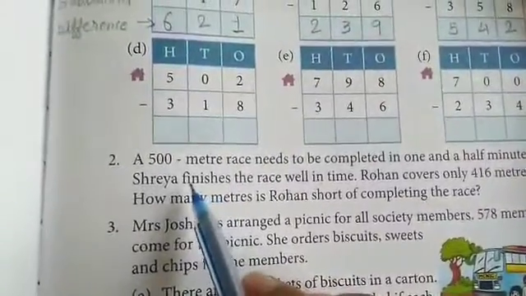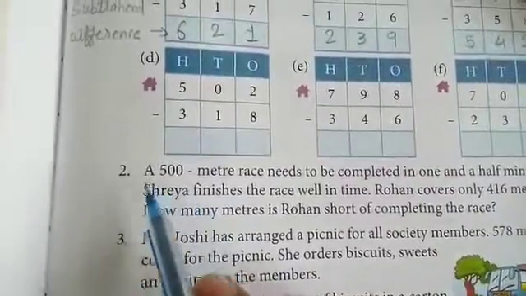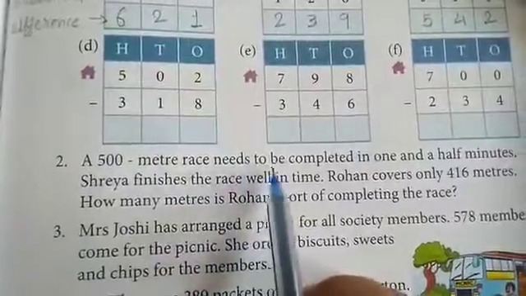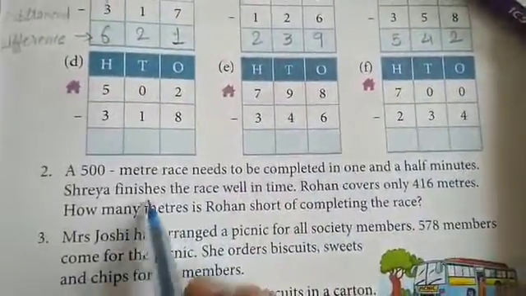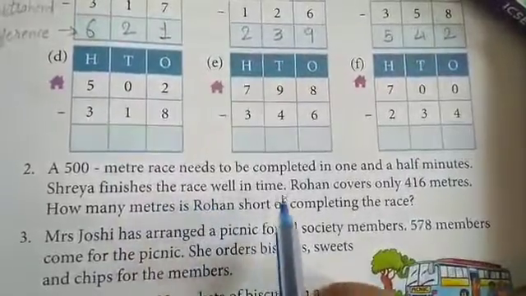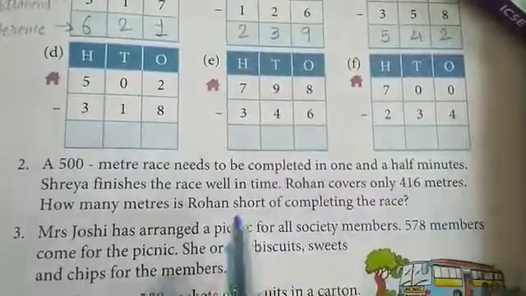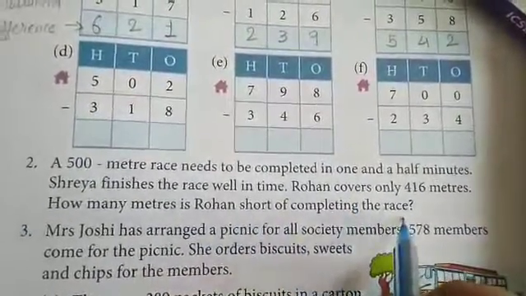Hello kids, this is video number 2 of exercise 4.1 question 2. A 500 meters race needs to be completed in 1.5 minutes. Shreya finishes the race well in time. Rohan covers only 416 meters. How many meters is Rohan short of completing the race?